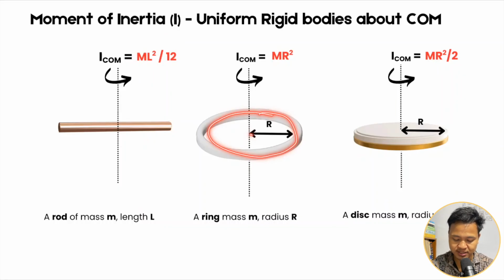Next, a ring with radius r and mass m. About the center of mass of the ring, exactly at the center, the moment of inertia is mr squared. Okay, now a disk. A solid disk of mass m and radius r has moment of inertia mr squared by 2.